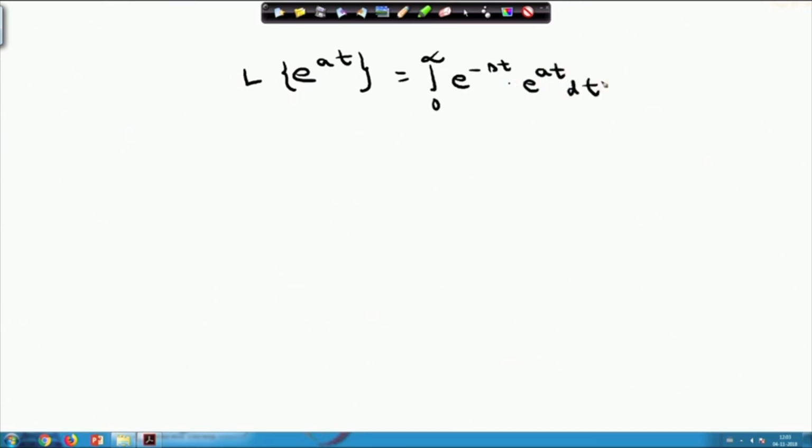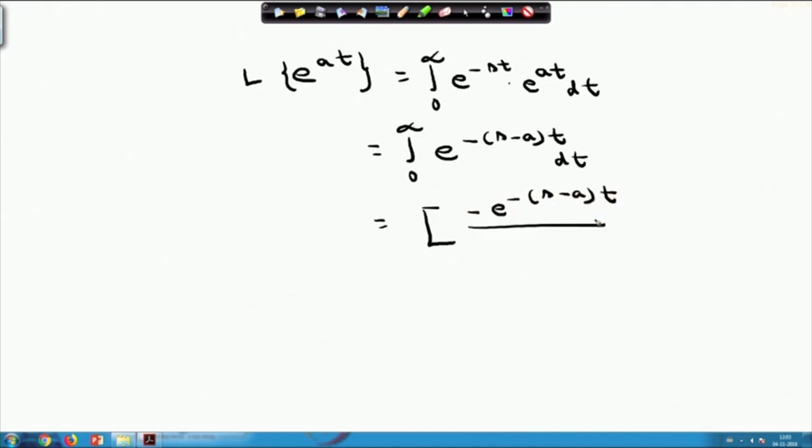This equals, you can write down, integral 0 to infinity e power minus, if I combine it, s minus a into t dt. And if I evaluate the integral, it will be minus e power s minus a into t by s minus a, where t lies from 0 to infinity.